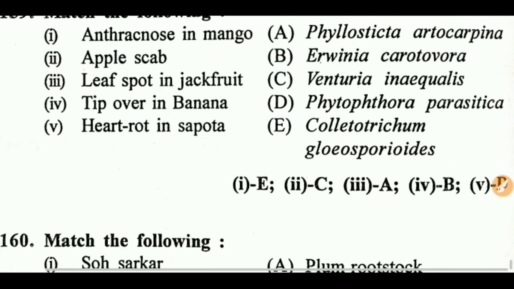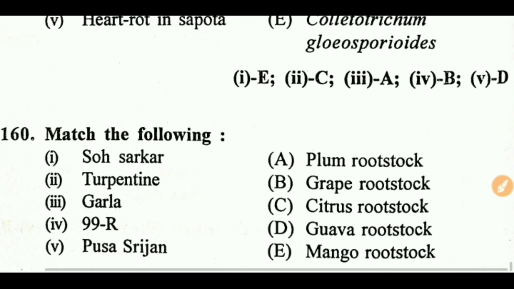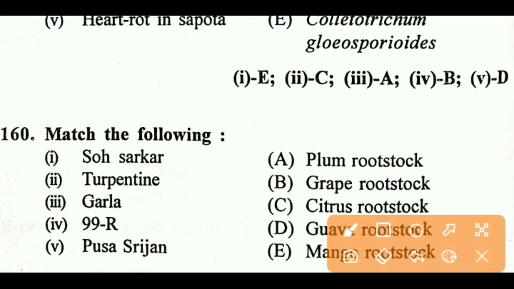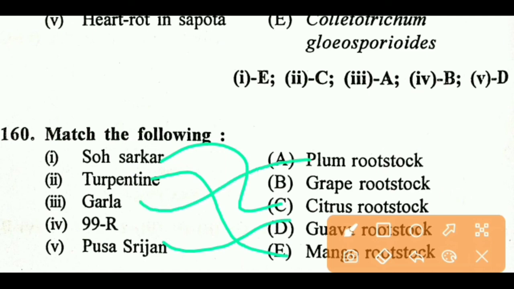Next. Soha Sarkar is the rootstock of citrus, turpentine of mango, Pusa Sharad of guava, Kaghzi of plum, and 99 of grape.